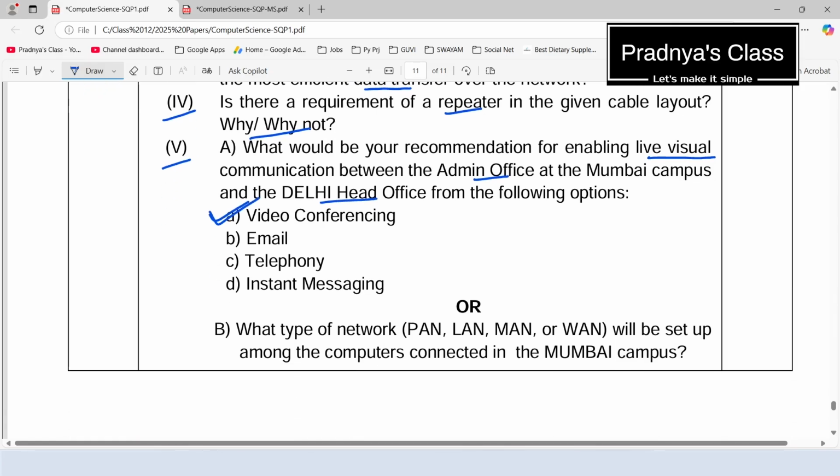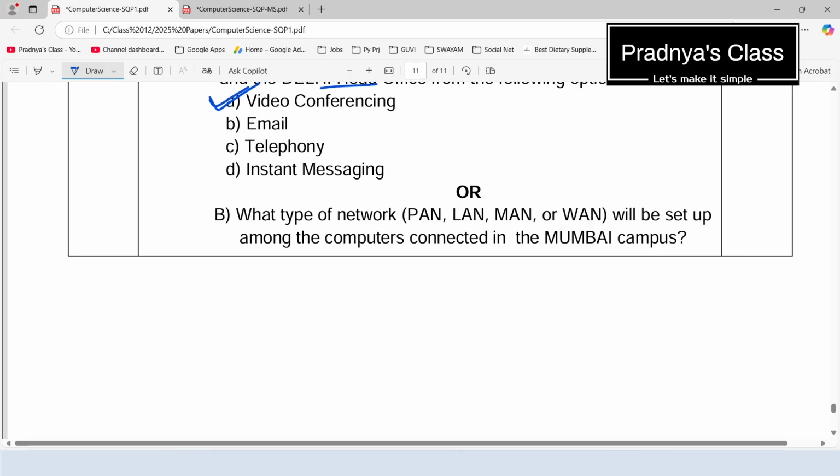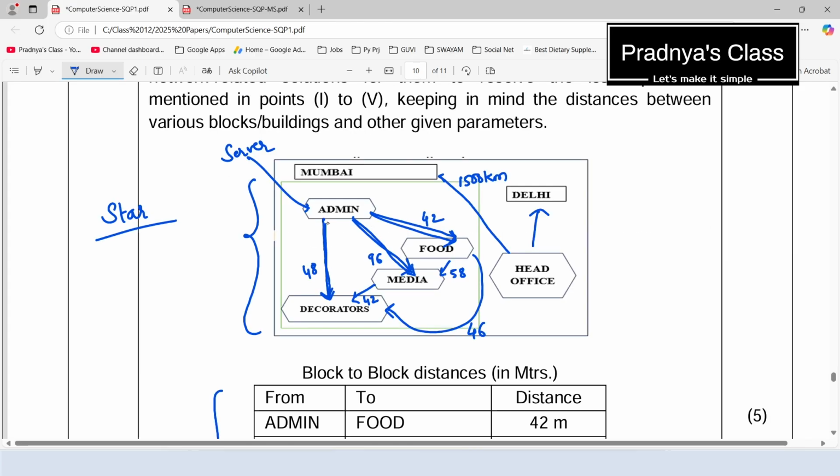Moving ahead to the OR part. What type of network, PAN, LAN, WAN or MAN will be set up among the computers connected in the Mumbai campus? Look at the distance between the different blocks in the Mumbai campus. It is in the range of 100 kilometers. For that, we will be using Metropolitan Area Network, that is nothing but MAN. Hope you understood this explanation.